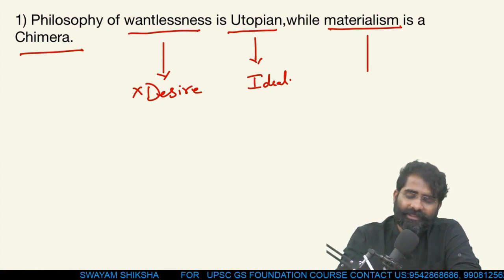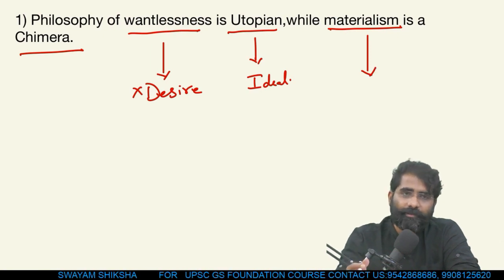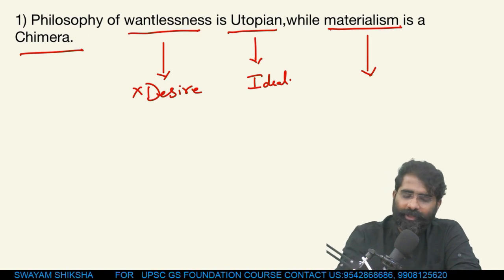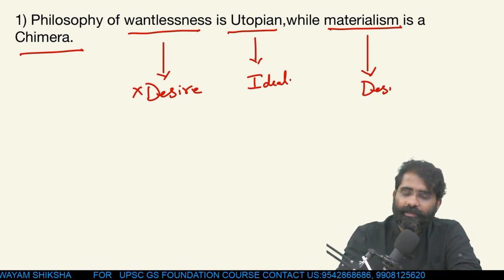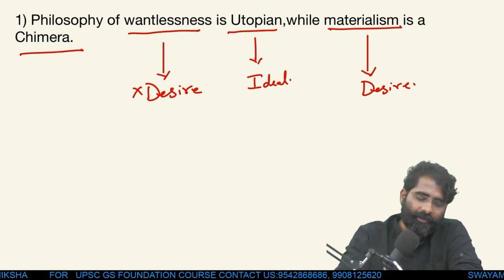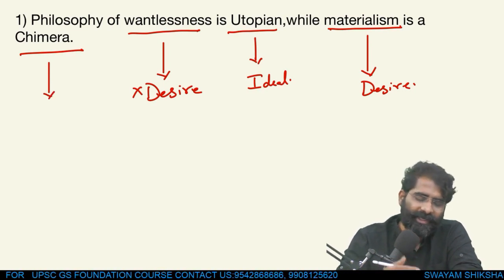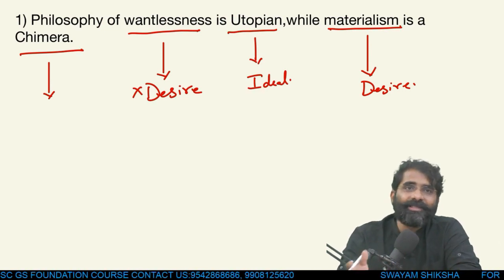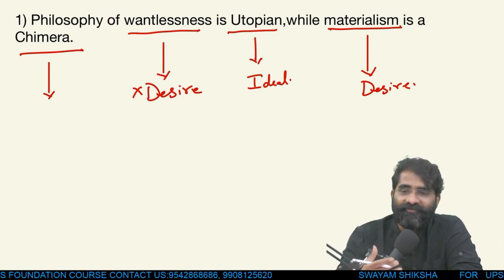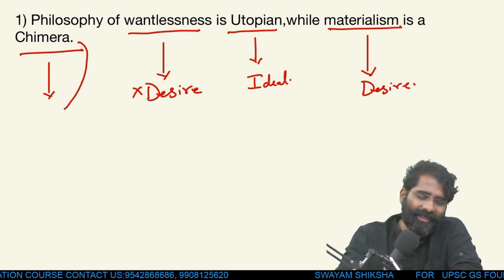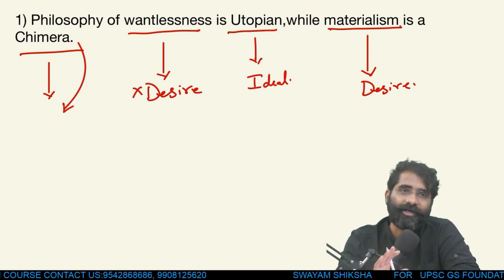Materialism is something like desire for material or physical things in the world, so it can be seen as having desire for material objects. Chimera is something like an imaginary animal, or you can say it's an imaginary thing. So materialism is also imaginary; you can't codify materialism. It's kind of Maya. Maya is something you can't codify exactly as to what it is.